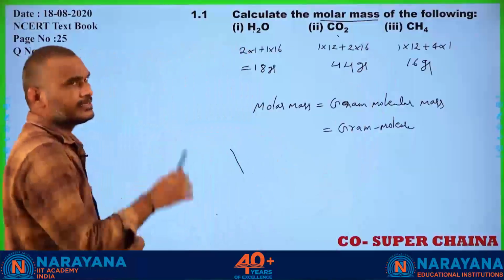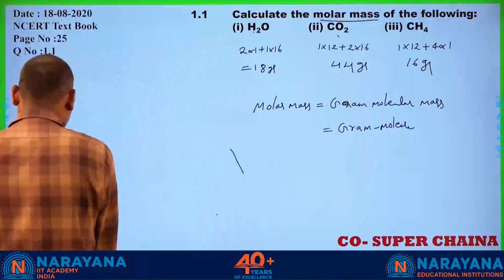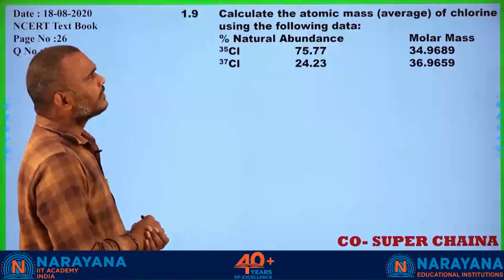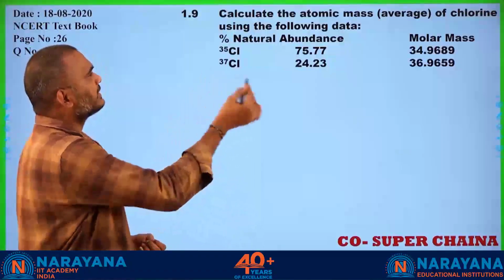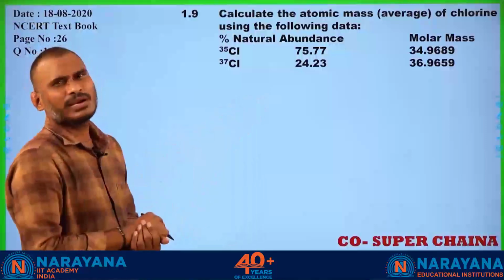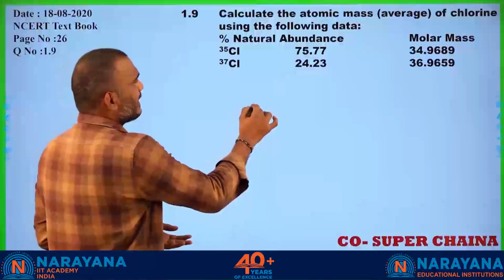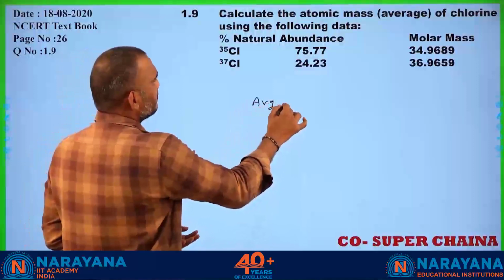Okay, students? Now you go for the next question. Calculate the atomic mass of chlorine using the percentage data. The same way you can apply, as we used previously, the average atomic weight.